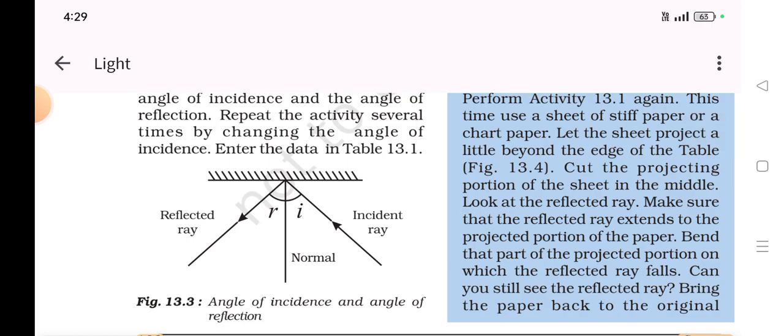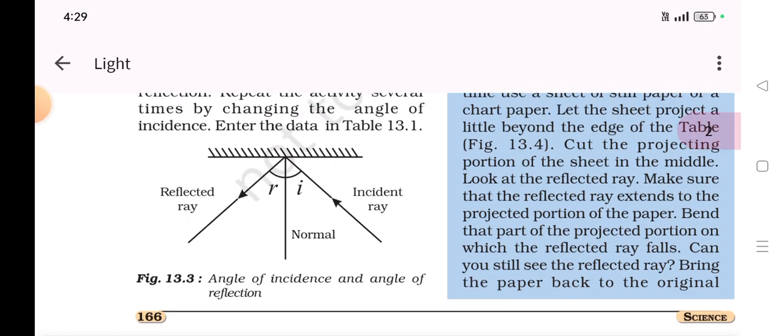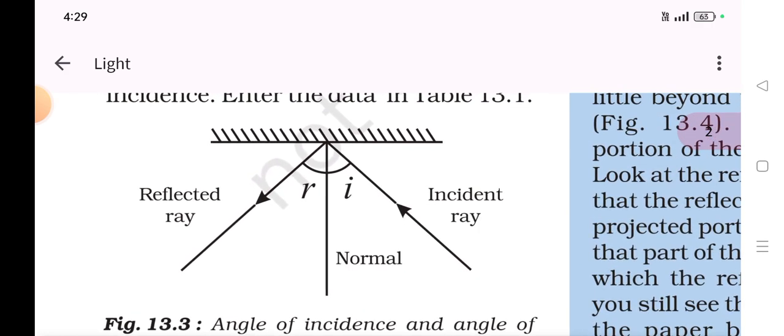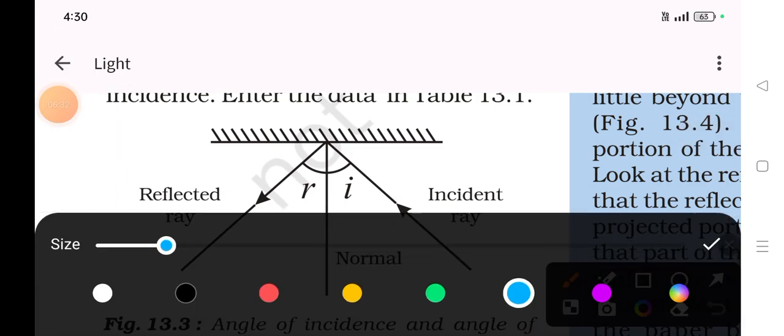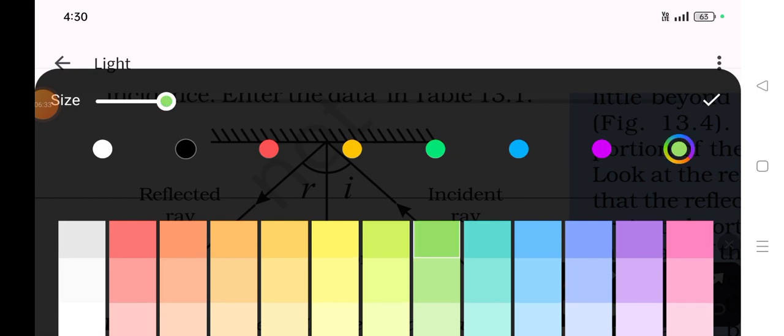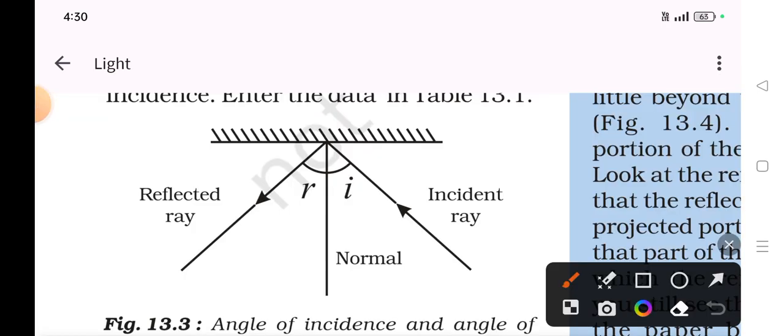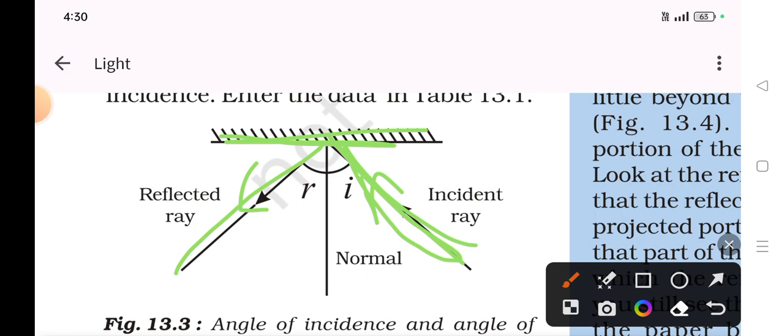So here they have shown one picture. And it gives us enough idea about it. This is a plane mirror. This is the incident ray hitting over here, this is the reflected ray, and the normal is the one in the middle.